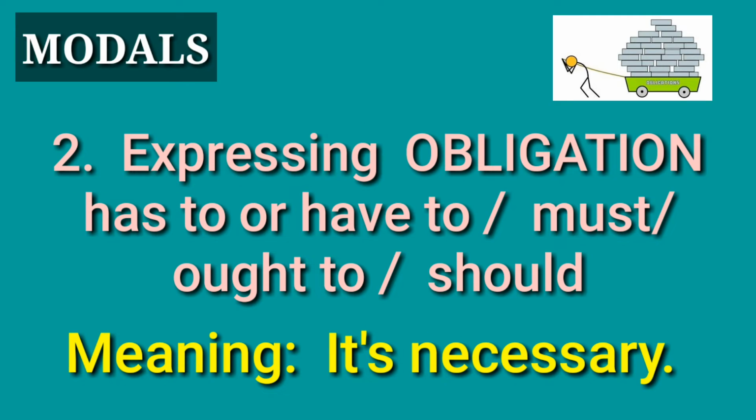Another group of modals are modals used to express obligation. What do we mean by obligation? It means it's necessary. So what are the modals used to express obligation? We have here has to. If your subject is singular, you use has to, or have to if the subject is plural. And then you also have must, ought to, and should. Let's take a look at how these modals are used to express obligation, and let's find out their differences.